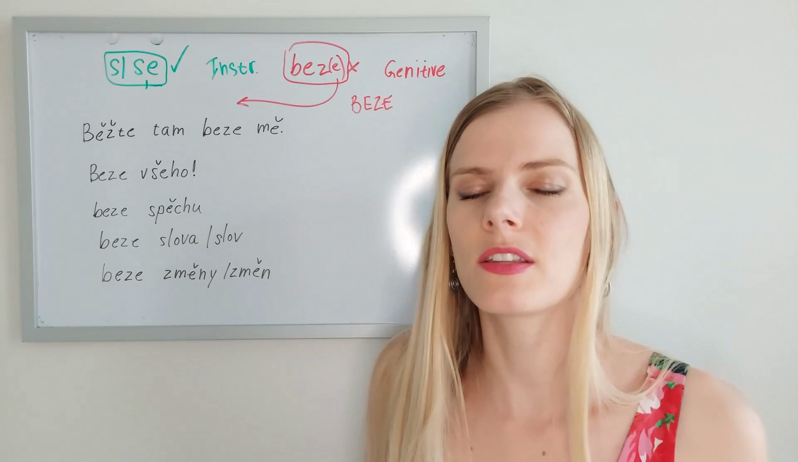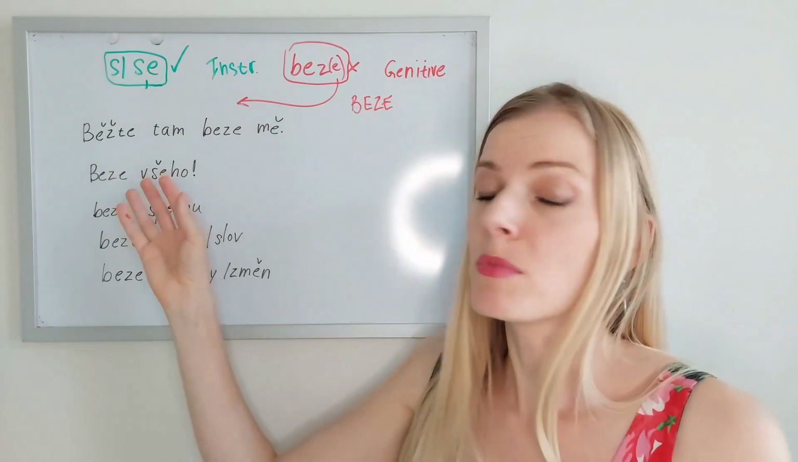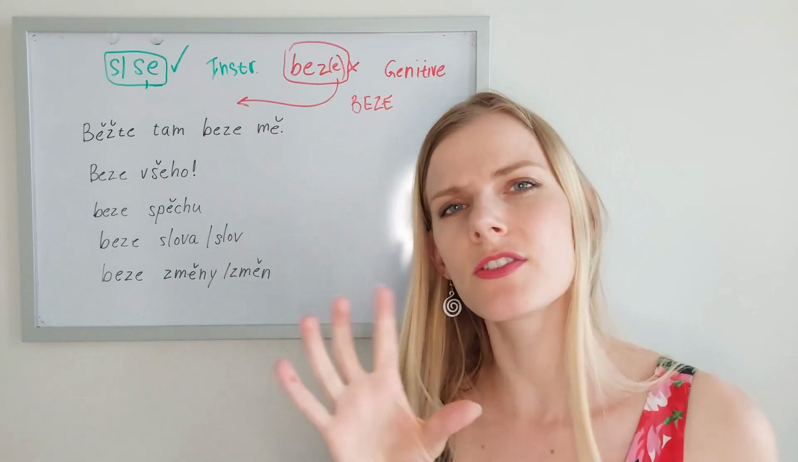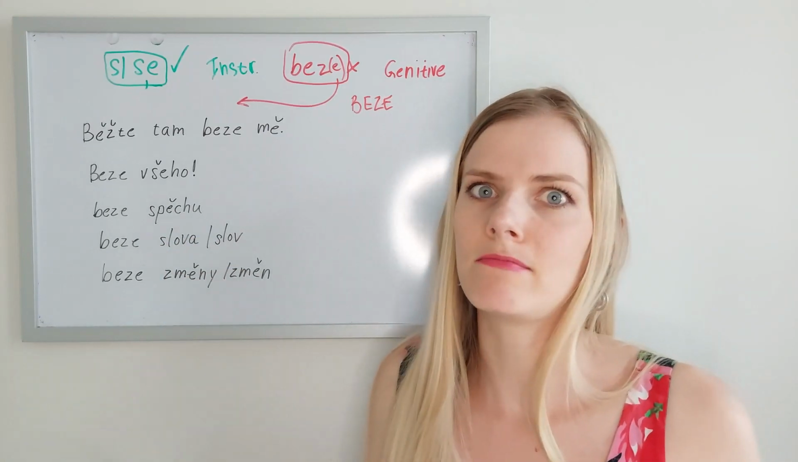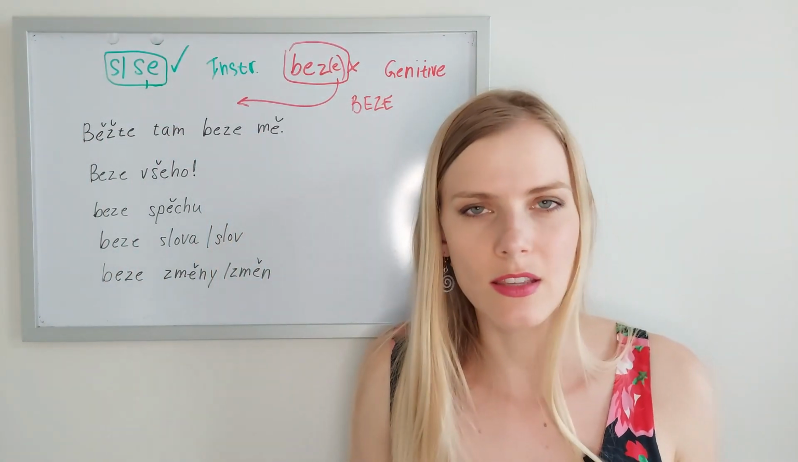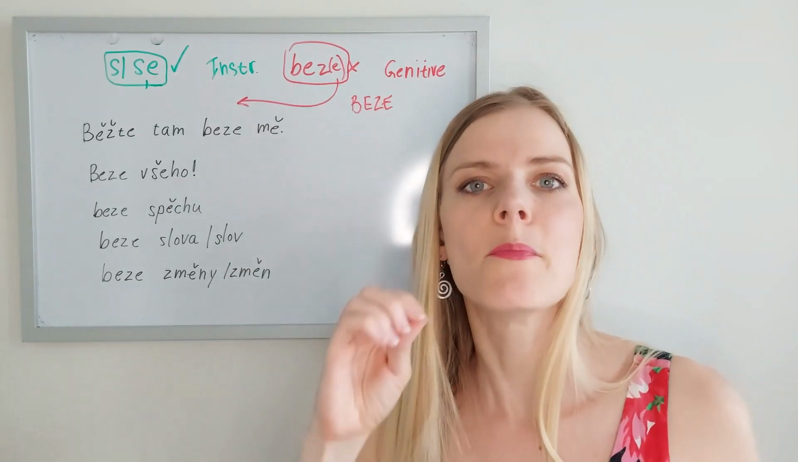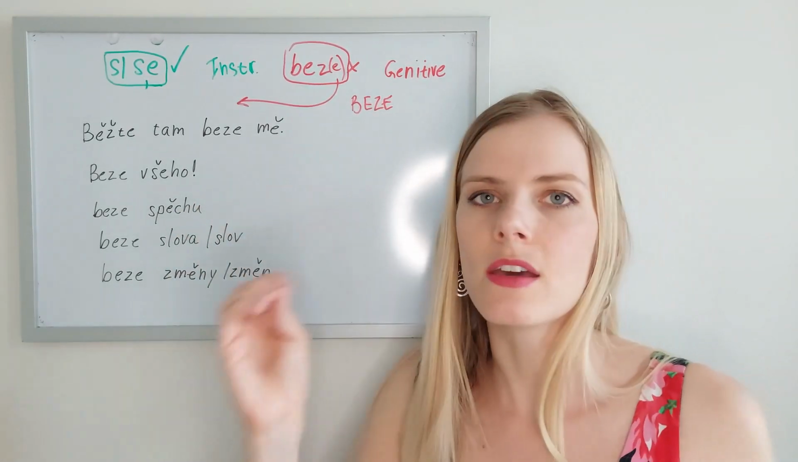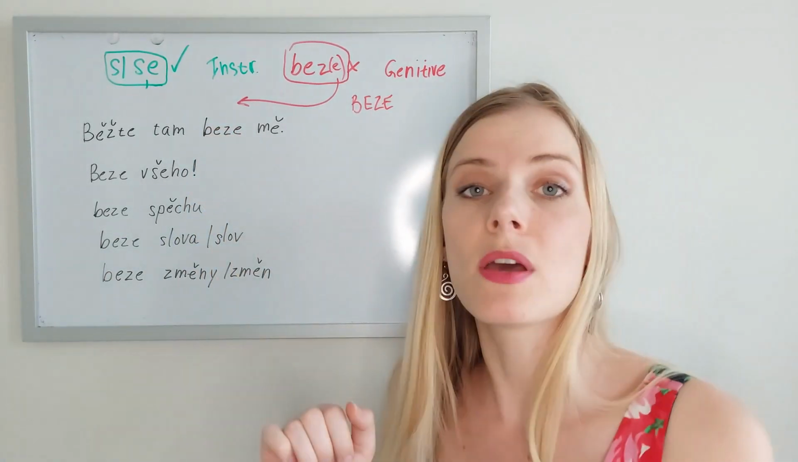And now let's have a look at some examples where we say beze and write e. I mentioned that it's not that common, but there are certain phrases, collocations, that would take beze. Běžte tam beze mě. The pronoun já in different cases starts with two sounds that are consonants. Mě in here. So we have m and ň. So it would be a little strange to say bez mě.